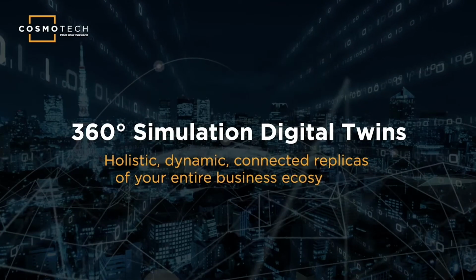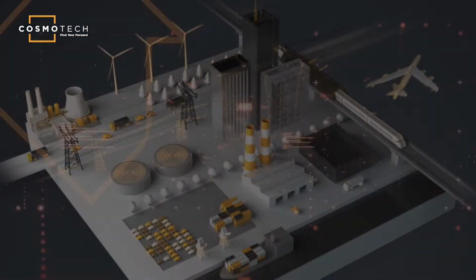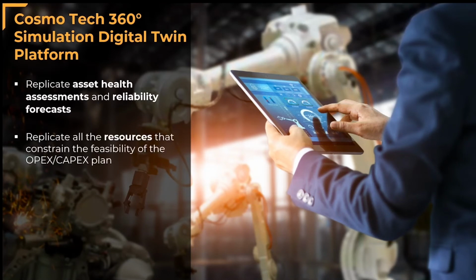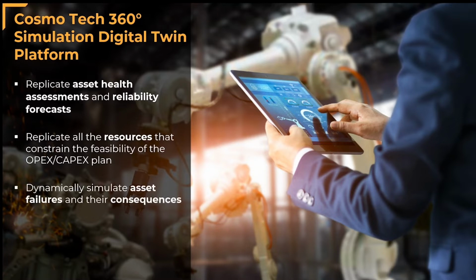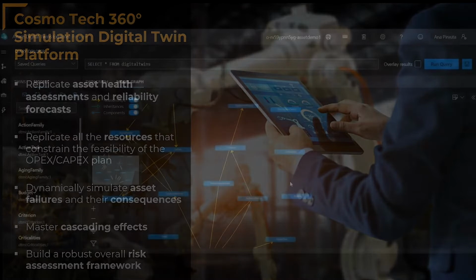The Cosmo 360-degree simulation digital twin platform leverages IT, OT, and ET operational asset data from different sources to replicate all the applicable resources that constrain the feasibility of an OpEx-CapEx plan, dynamically simulate the consequences of these failures, master their cascading effects, and build a robust overall risk assessment framework.